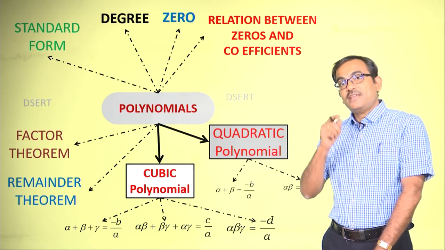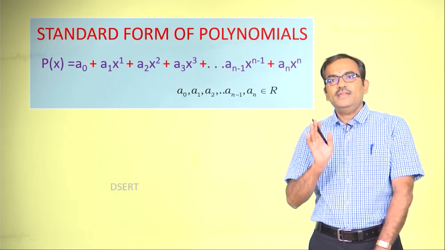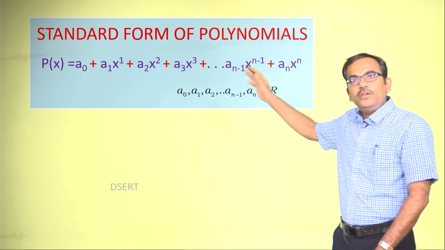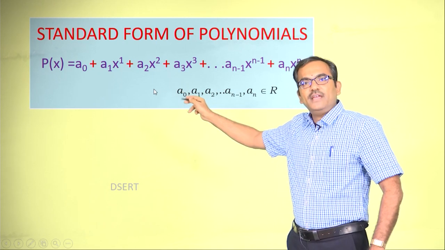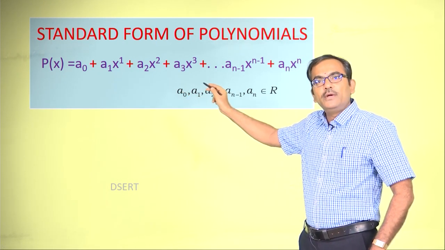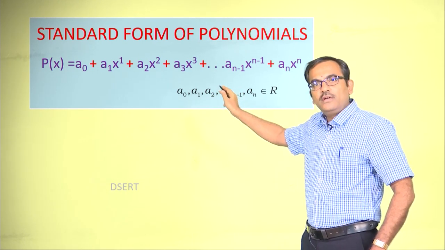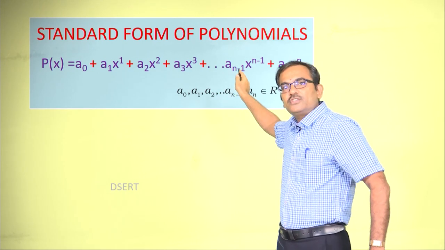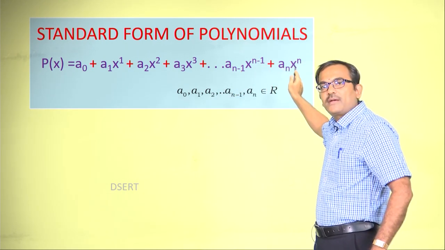Let us start with the standard form, right. Can you recall the general form or standard form of a polynomial? Here it is. Any polynomial p of x can be written as a naught plus a1 x to the power 1 plus a2 x to the power 2 plus a3 x to the power 3 plus so on, a n minus 1 x to the power n minus 1 plus a n x to the power n.